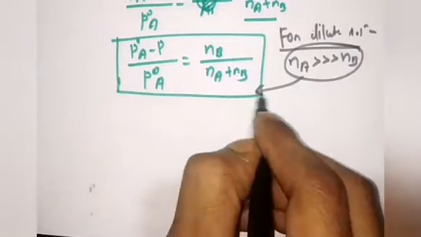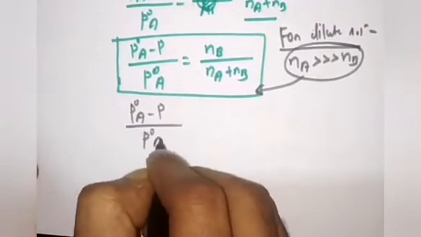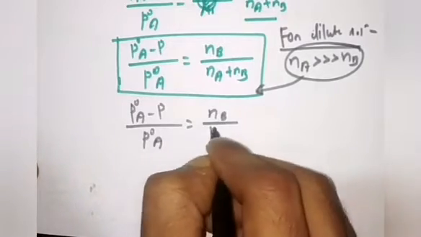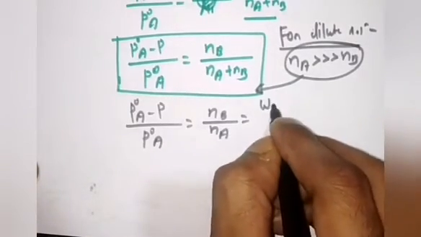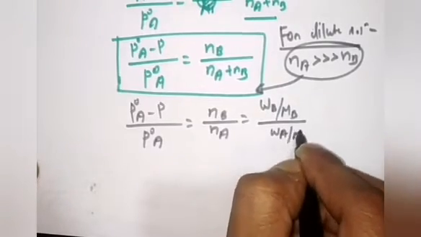So I am taking the approximation: P naught A minus P upon P naught A is equal to NB upon Na, and you can write NB is equal to WB upon MB, and Na is equal to WA upon MA.